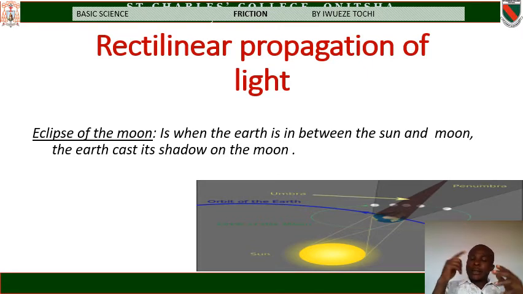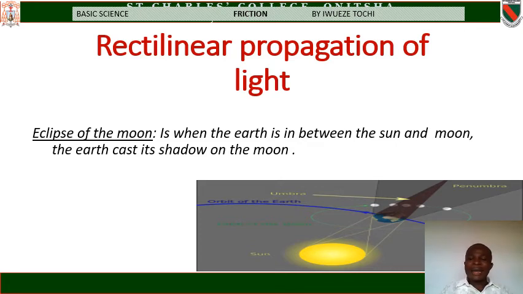Now listen, the moon revolves around the earth, and the earth revolves around the sun. So these two bodies, they all move, they all revolve around. Now, as the earth is moving around the sun, at a certain point, the earth will come and stay in a position where it is in between the sun and the moon. Therefore, the rays of light coming from the sun will be blocked by the earth from reaching the moon. Therefore, the shadow of the earth is then cast on the moon.